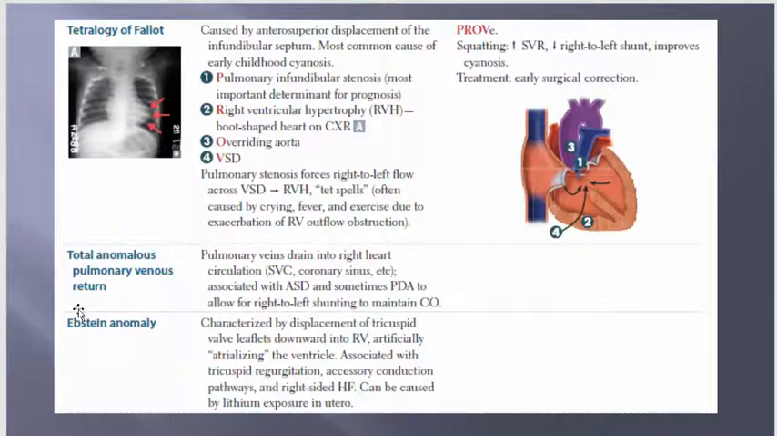Ebstein anomaly, mentioned a lot, characterized by displacement of the tricuspid valve leaflets downward into the right ventricle, artificially atrializing the ventricle, associated with tricuspid regurgitation, accessory conduction pathways, and right-sided heart failure. It can be caused by lithium exposure in utero. So basically lithium in the pregnancy, in the uterus.